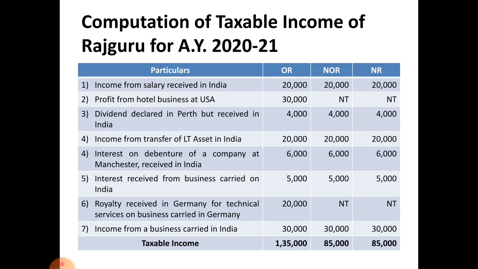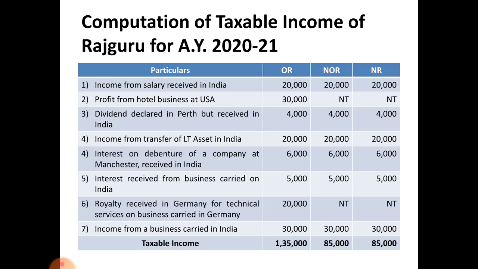First one, income from salary received in India, all three residents must pay tax, and profit from hotel business at USA, only ordinary resident is taxable, so not ordinarily resident and non-resident not taxable. Next, dividend declared in Perth but received in India, that is why taxable in the hands of all three categories.